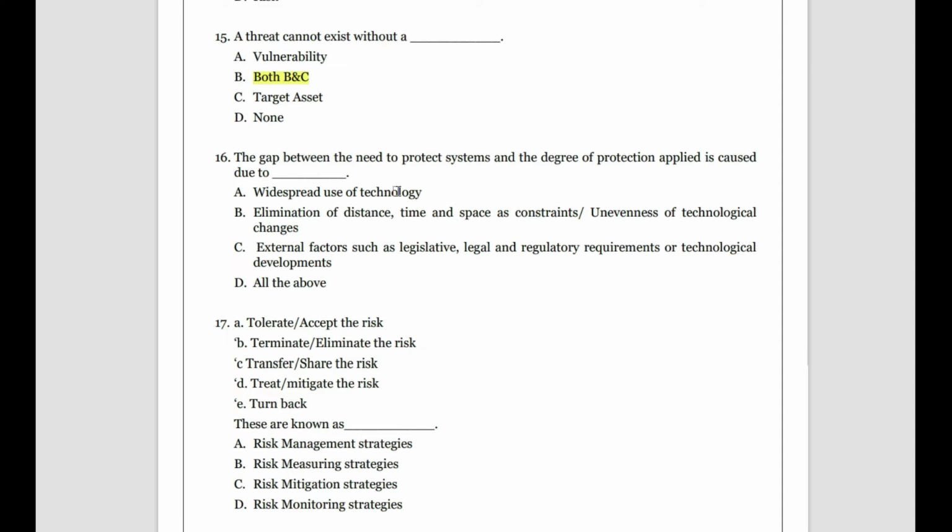Elimination of distance, time and space as a constraint, unevenness of the technological changes, external factors such as legislative, legal and regulatory requirement or technological development. So all these three, the use of technology, the distance, time and space, external factors and legal factors, will cause a gap between the need to protect the system and the degree of protection applied.